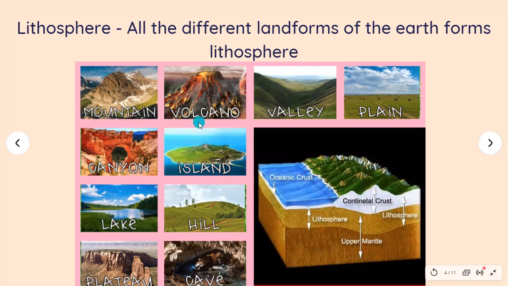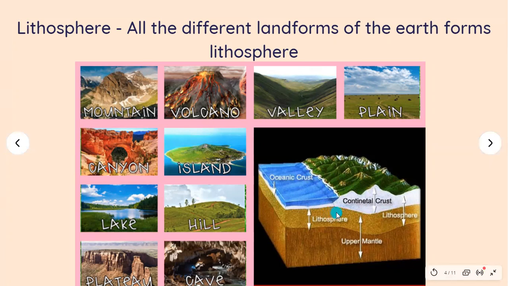Lithosphere. I will read out the definition. All different landforms of the earth forms lithosphere. These are different landforms like mountain, canyon, island, valley, plain. All of this together form lithosphere. Also layer of earth. There is lithosphere, which consists of continental crust and oceanic crust. Continental crust and oceanic crust.